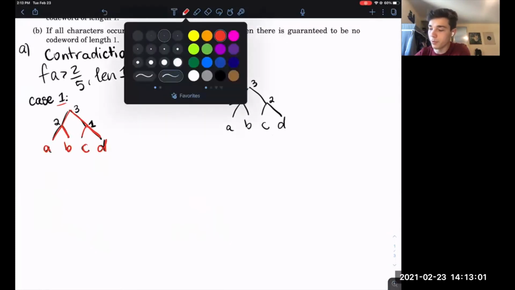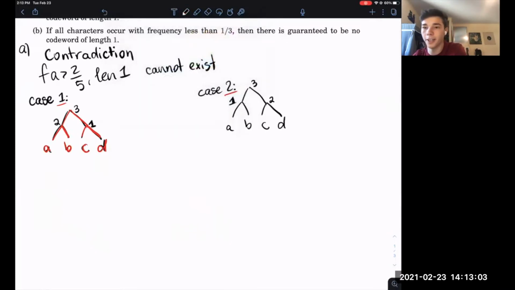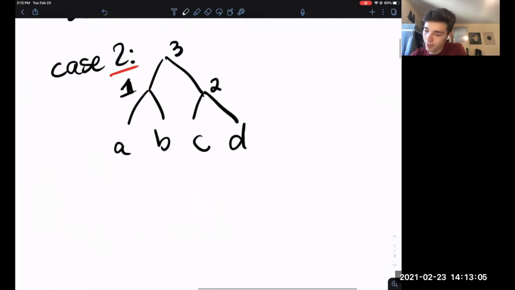I'll start with case 2 actually, which will be a bit simpler.